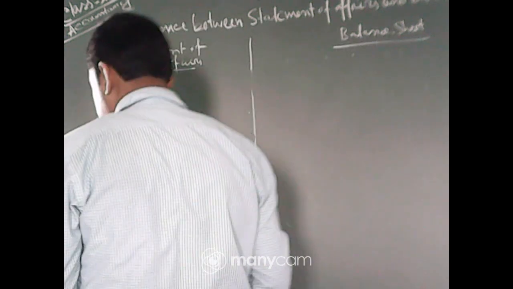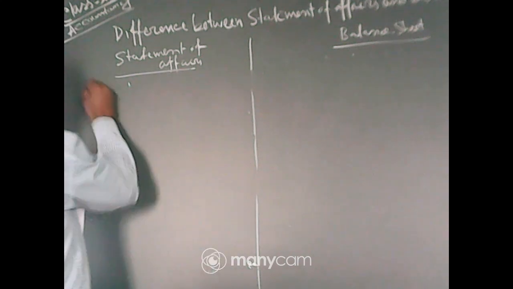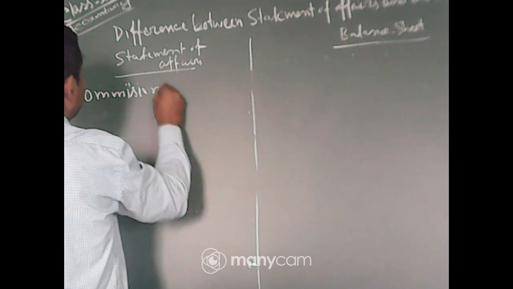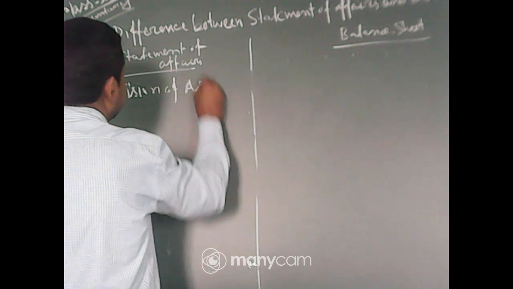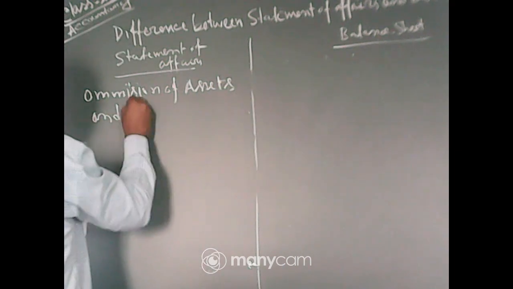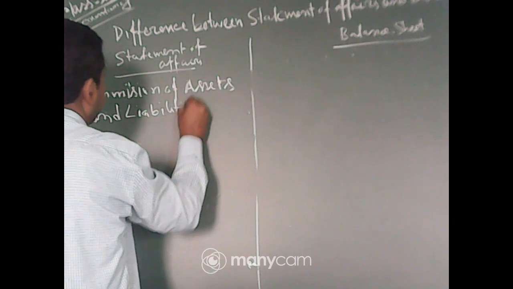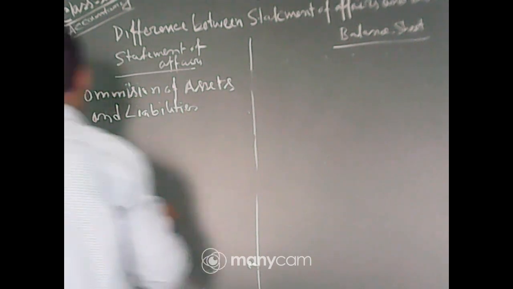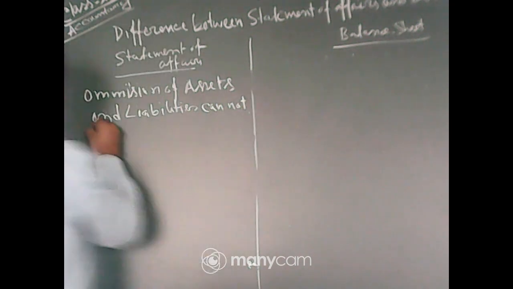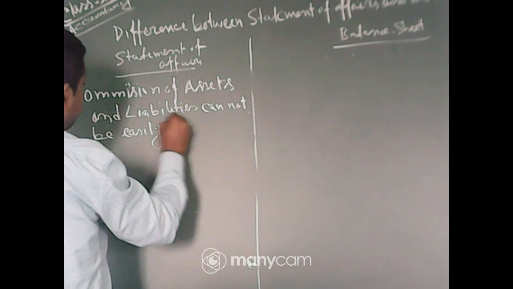That is, omission of assets and liabilities cannot be easily identified.